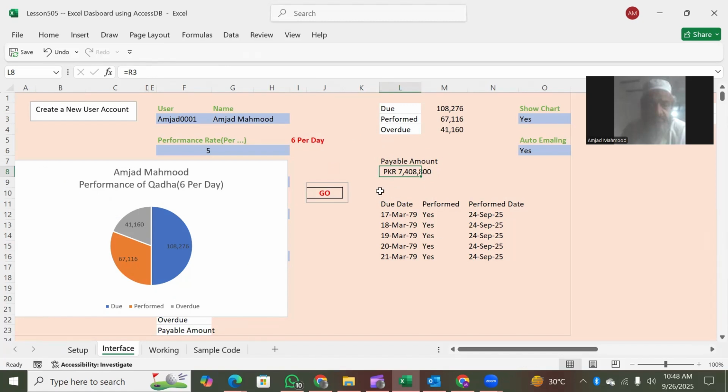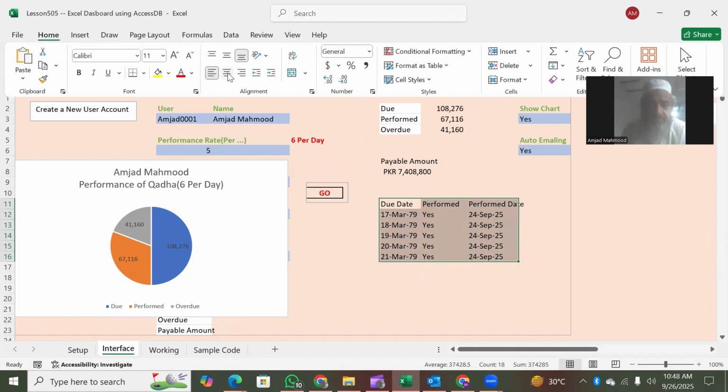Anyway, in today's video we are going to explain how to beautify this. For example, this has to be centralized. What I am doing manually, the system has to do automatically. Then we have to come here and click here, so that it makes it outstanding and good looking and improves the readability.